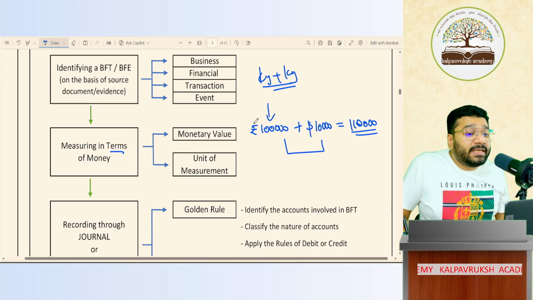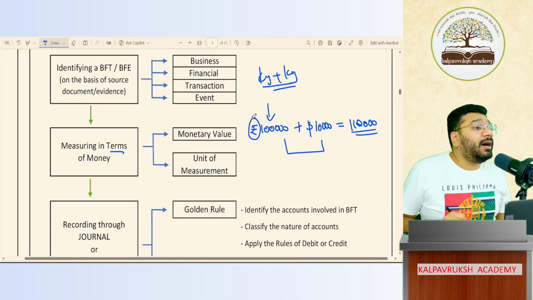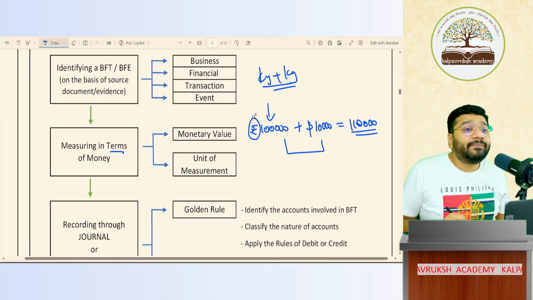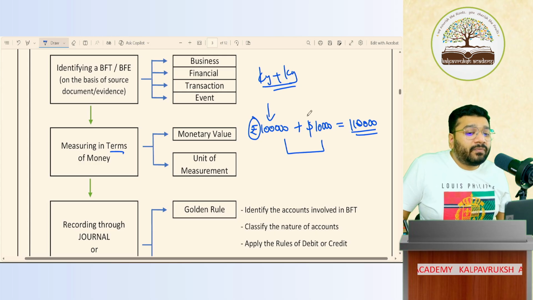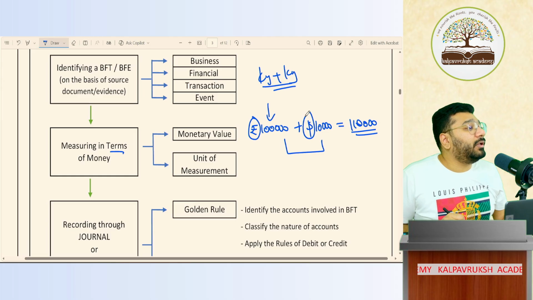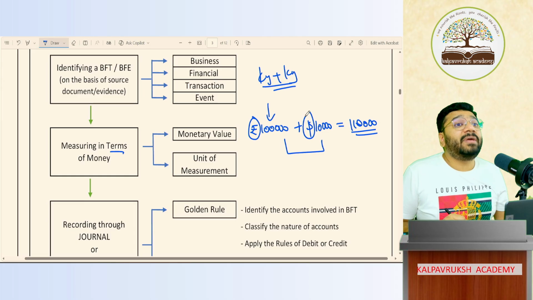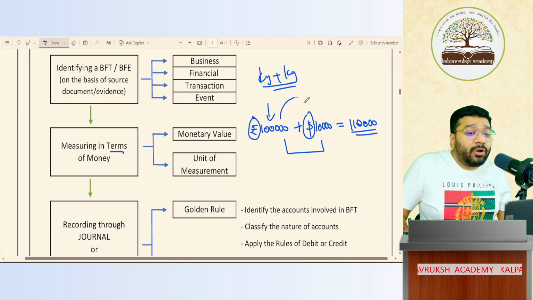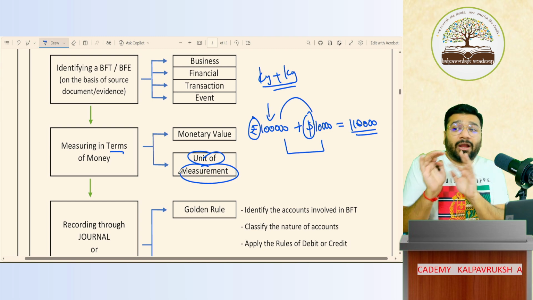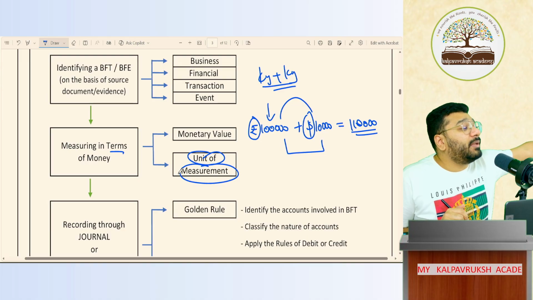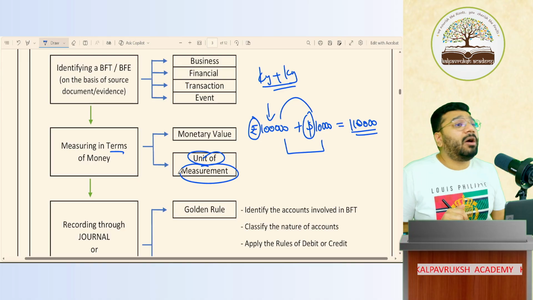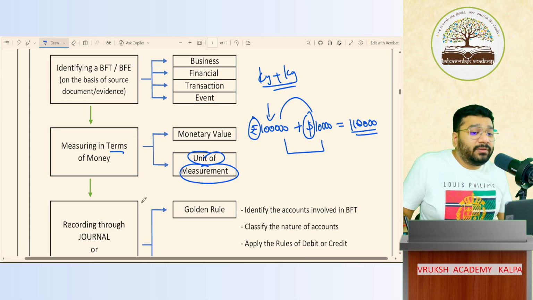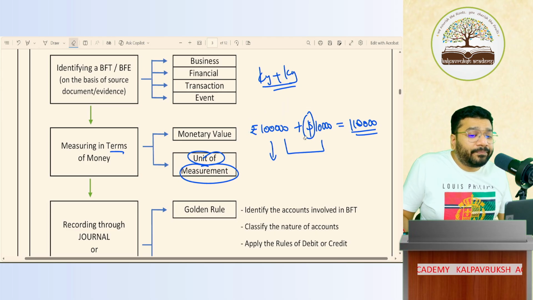Here for this 1 lakh rupees, the unit of measurement is INR. Rupees means INR. INR full form: Indian rupee. This is dollar, US dollars. Both are two different measurements, so you cannot add these both. The unit of measurement should be made common. So before I record the transaction, I need to convert them into a common denomination. In India, the denomination is INR. This is already in INR, which means this dollar I have to convert into INR.